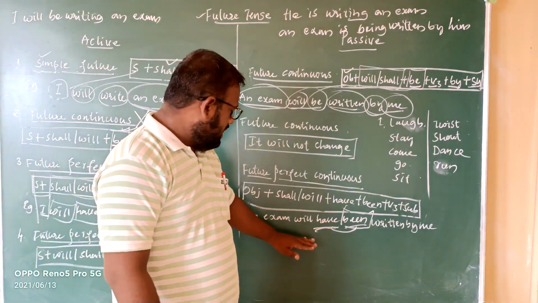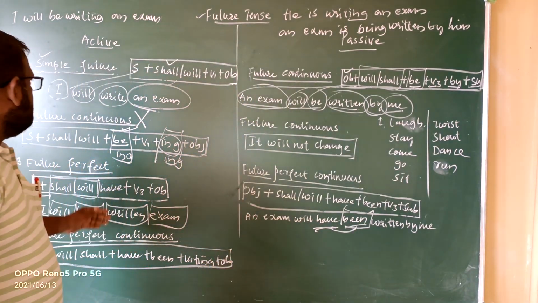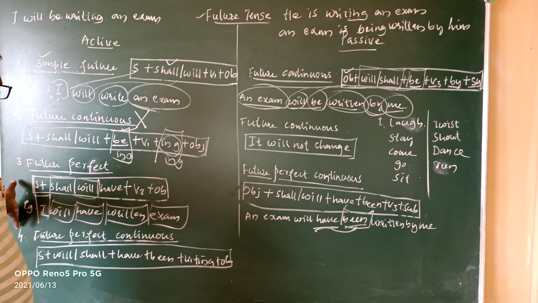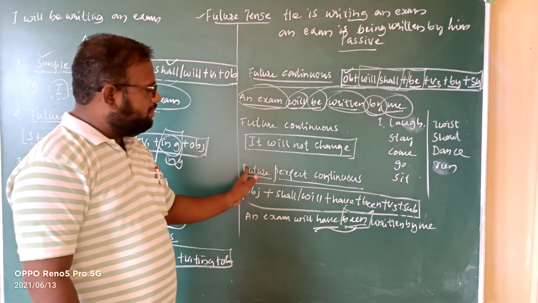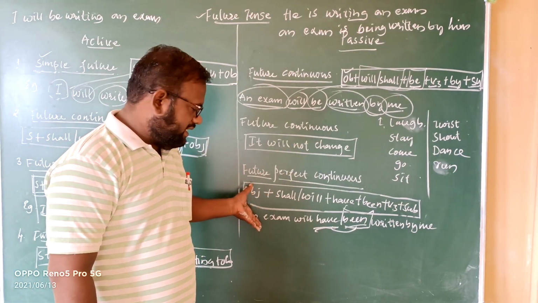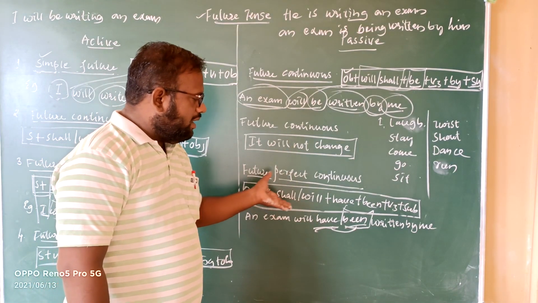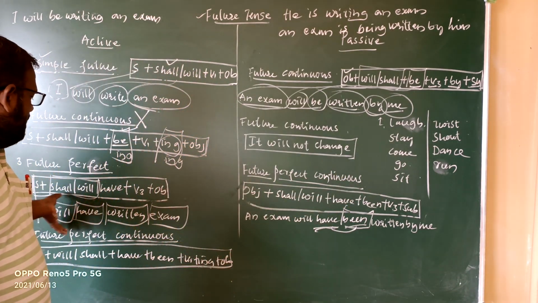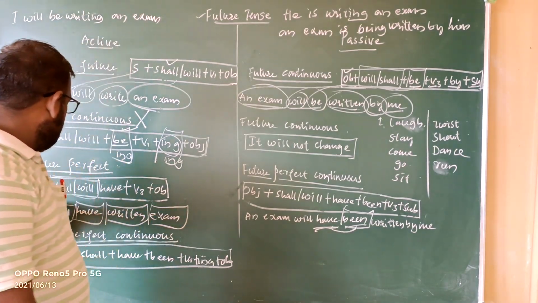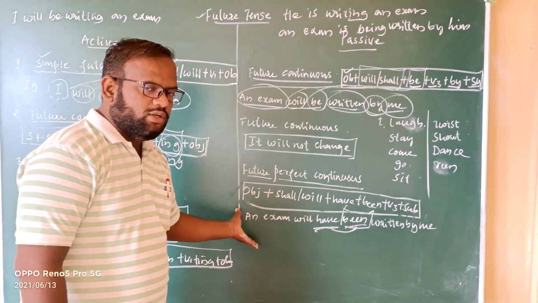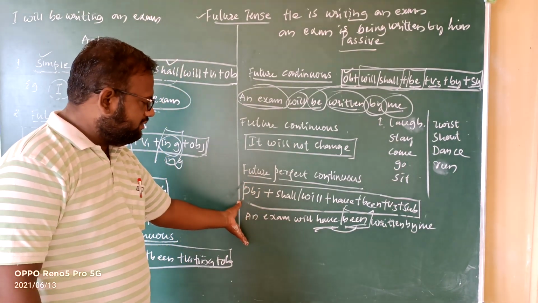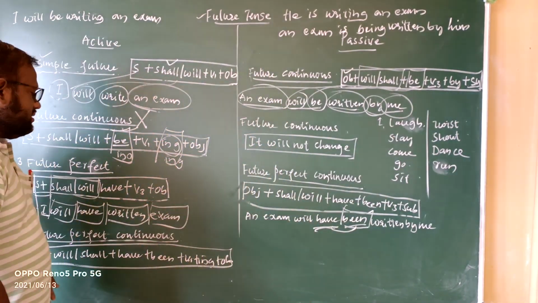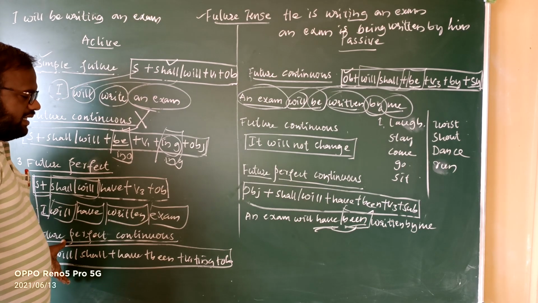Hope you are understanding. So if I want to change the active voice sentence from the future perfect to passive voice, it will become future perfect, like an exam will have been written by me. If the example is "I will have written an exam," then when I change it into passive, it will become "An exam will have been written by me."